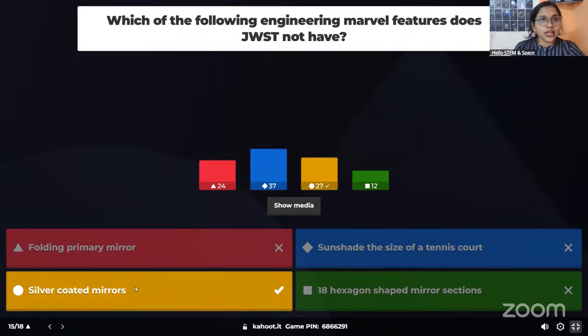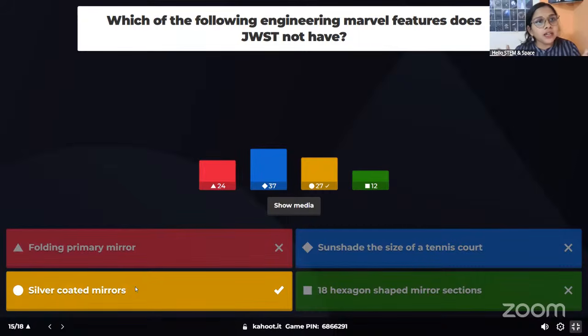JWST is known as the engineering marvel because it had a huge primary mirror, which is about 6.5 meters tall, and that was foldable. So the first option, folding primary mirror, is actually correct. We used the Japanese method called origami, which is a paper folding method. So this huge primary mirror was also folded. The entire structure, we were able to fold it.